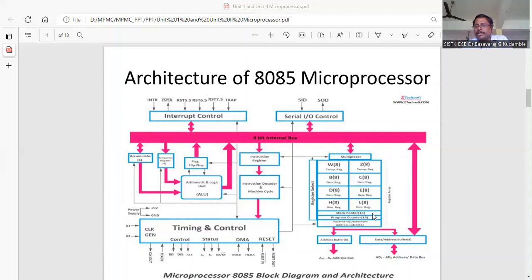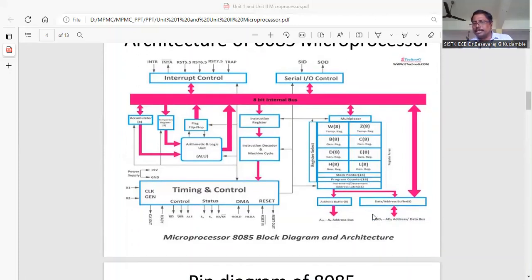Then we have the stack pointer. It is of 16-bit capacity. Then the program counter is also 16-bit, as already told. Then we also have an incrementer and decrementer to increment the program counter or decrement the stack pointer. This hardware is there to do these functions.